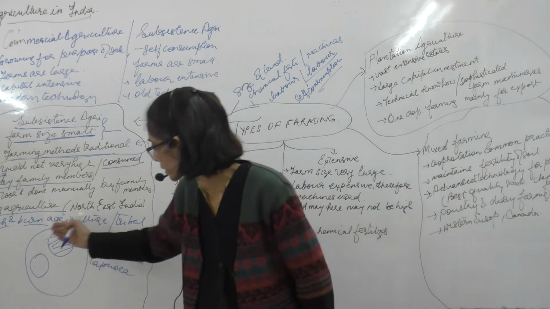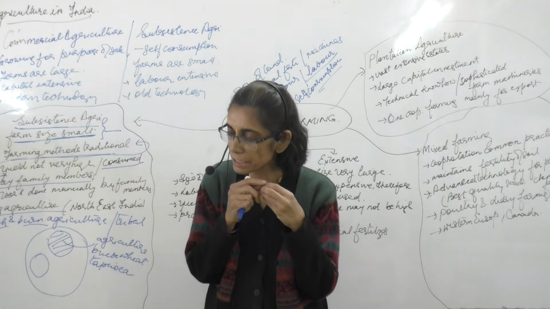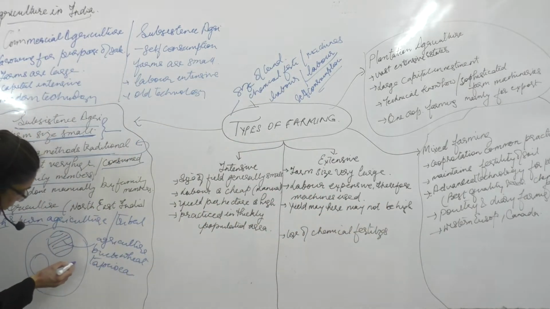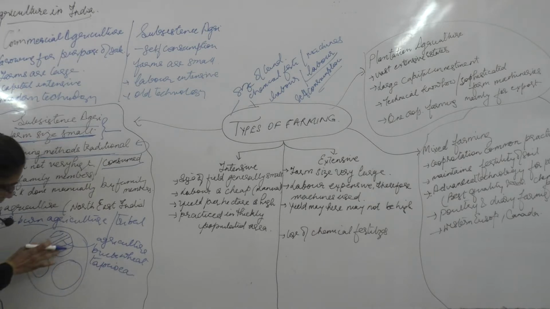So here again he will do cultivation for the next 3 to 4 years, and when he feels that the land is not fertile anymore, he again moves out to a third piece of land, and then again cuts the forest, burns the forest, and does the agriculture here. So he keeps on shifting from one place to another. He began from here, and after some 6 to 10 to 15 years he comes back over here, and he feels that this land has again regained its fertility, and then he does the agriculture over here.